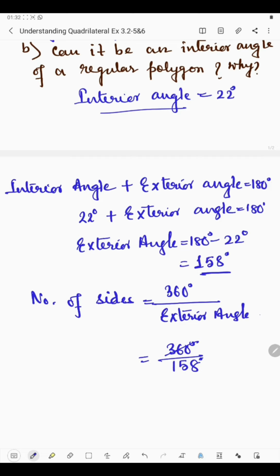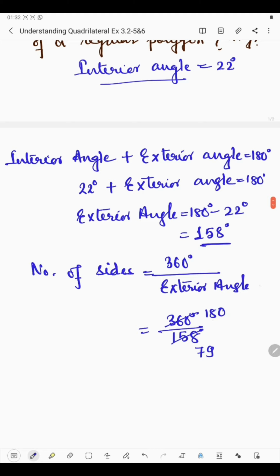So both the numbers are divisible by 2, so we are cancelling by 2. So 2 18s are 36 and 1 0, and 2 7s are 14 and 2 9s are 18. Now 180 is not divisible by 79, as 79 is not a factor of 180. So if you divide further, we will get a decimal. And the number of sides cannot be a decimal or a fraction. So we can say that a regular polygon is not possible if the interior angle is 22 degree.